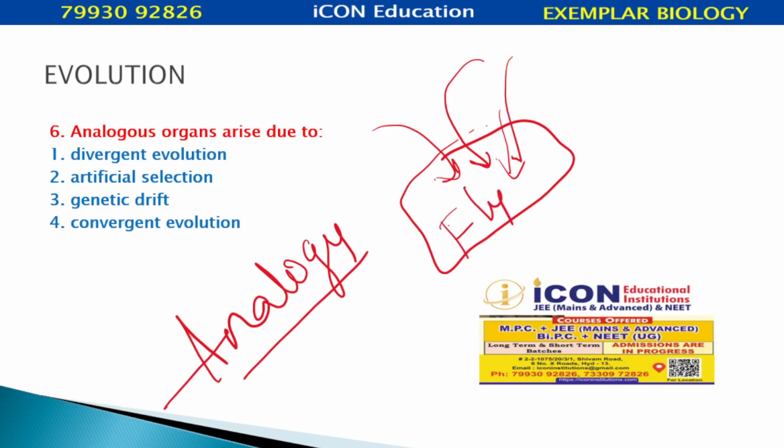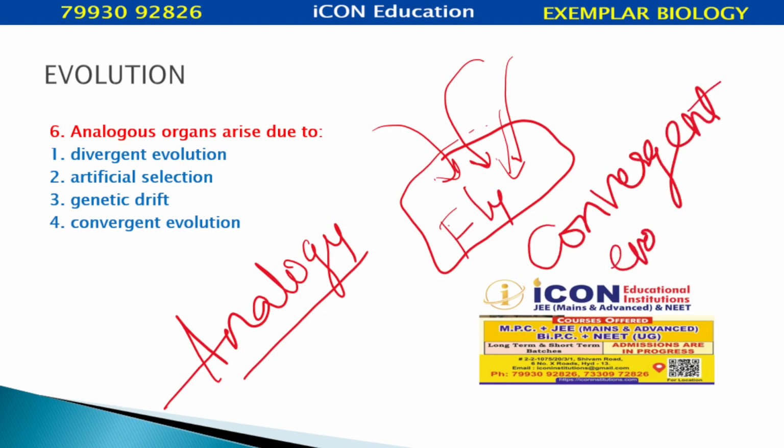What kind of evolution is this? They come from various places and reach one place with a similar adaptation, that is flying, but they are structurally dissimilar. We call such evolution convergent evolution.